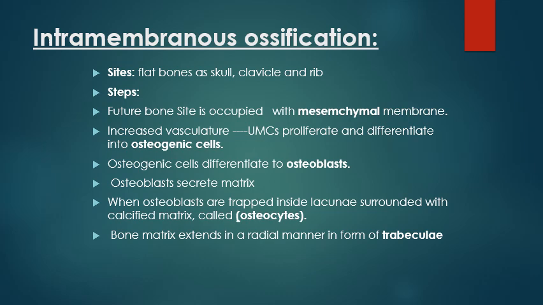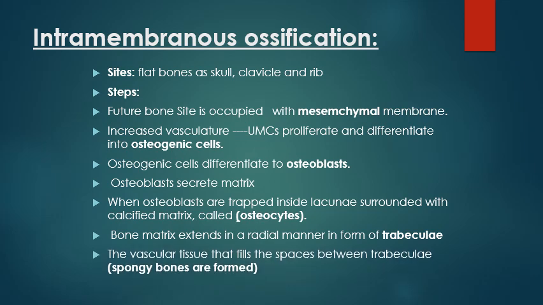This occurs in an irregular manner, forming trabeculae, which branch in this irregularity. Bone marrow cavities will appear between the bone trabeculae, forming the spongy bone.